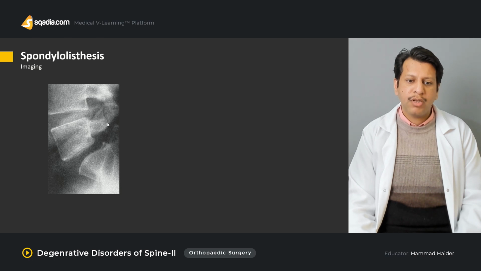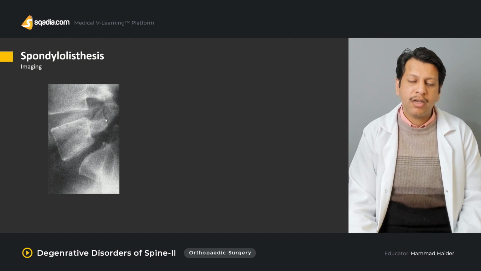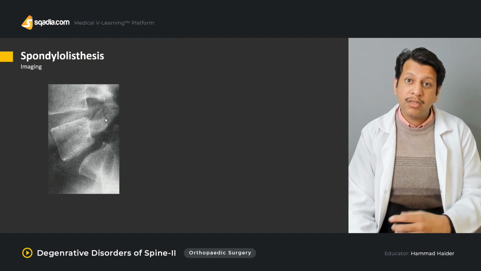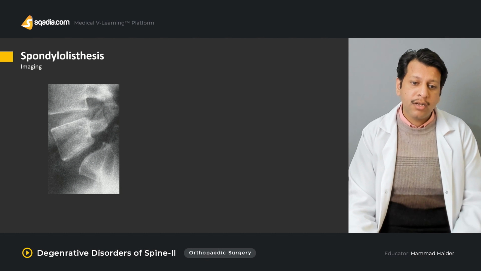I'm not sure whether you're able to see it or not, but if you can appreciate it over here, this is the isthmic type. There's actually a defect of the pars interarticularis, and there is a fibrous union between them. As a result, this is not a true synovial joint, this is a fibrous joint, and as a result, this is actually slipping forward.